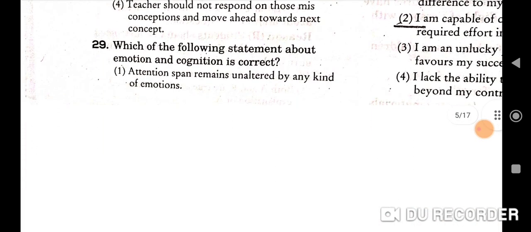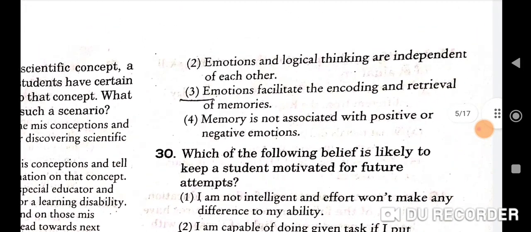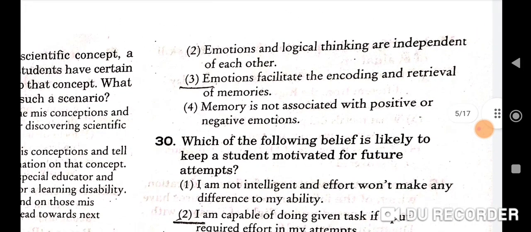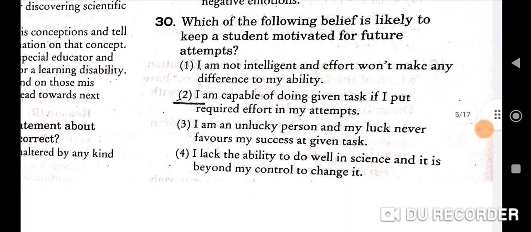Next question is, which of the following statements about emotion and cognition is correct? So here the third option is correct: emotions facilitate the encoding and retrieval of memories. Last question of psychology section is, which of the following belief is likely to keep a student motivated for future attempts? So second is the correct option, that is, I am capable of doing given task if I put required effort in my attempts. So that's all about the psychology section.